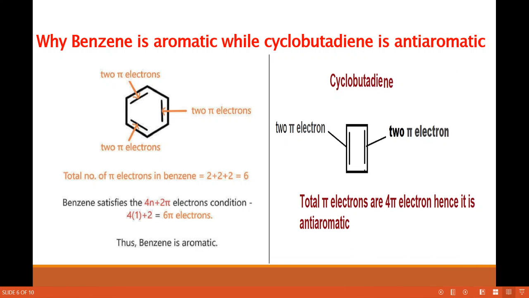Then cyclobutadiene. Cyclobutadiene is anti-aromatic. The condition for anti-aromaticity is cyclic, planar, and it contains 4n pi electrons. So here this is a cyclic system, with carbons connected to each other. That's why it is cyclic. Conjugated means alternate double bonds are present, and it contains 4n electrons. That means 2 plus 2, that is 4 pi electrons are present. Hence we say that cyclobutadiene is anti-aromatic.